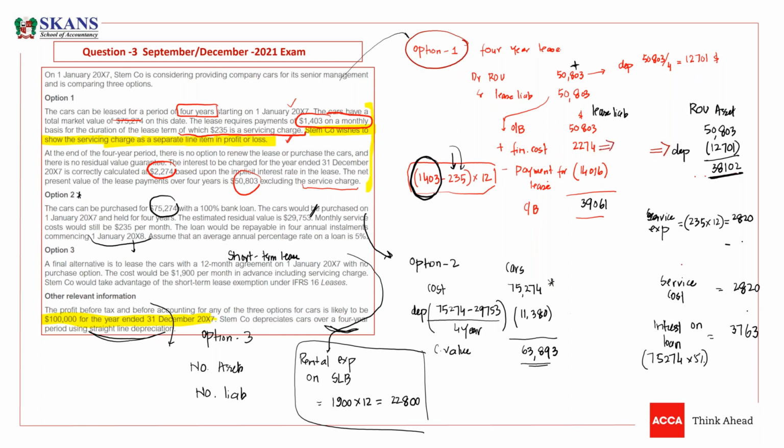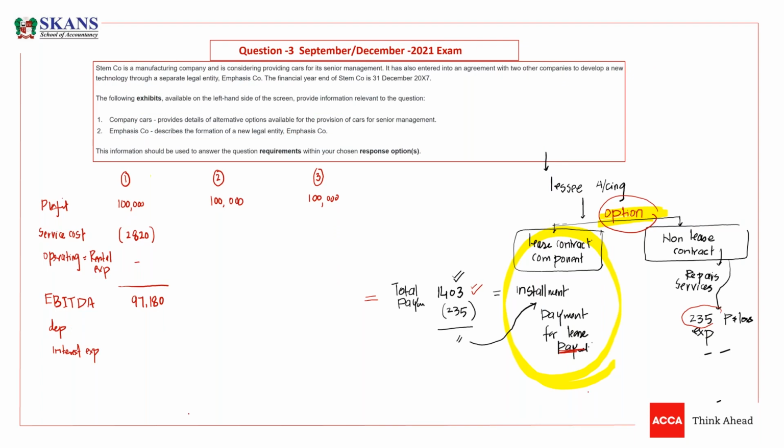So we need to charge this depreciation and this finance cost to P&L. The depreciation was 12,701 and the interest was 2274. So you need to deduct this.